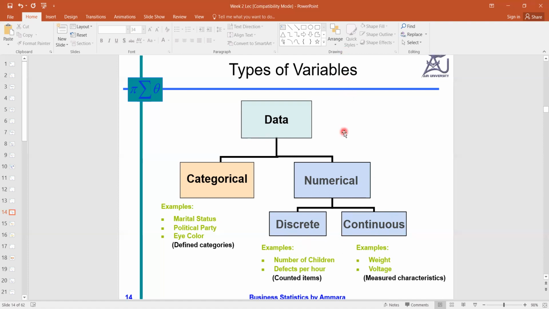So the variable is discrete quantitative if we can count that quantity, and the variable is continuous if we can measure it. The items or variables which can easily be counted are known as discrete, and the items which can be measured are known as continuous.